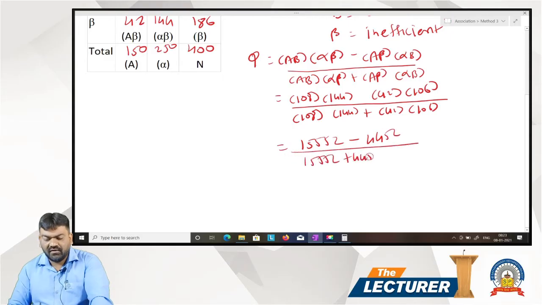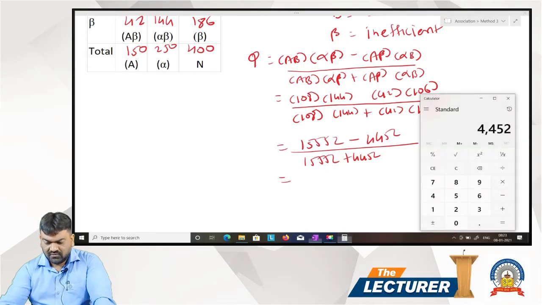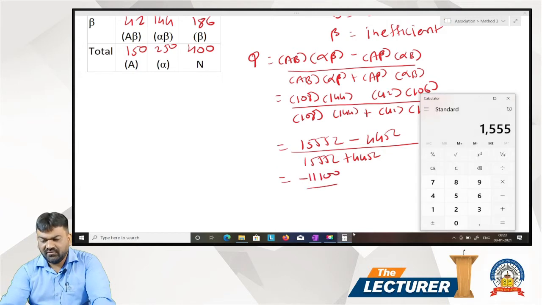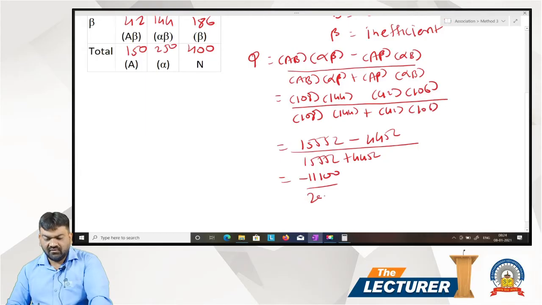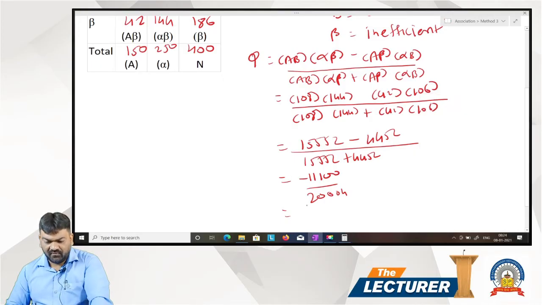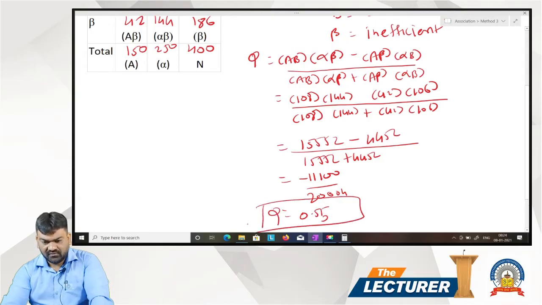15552 plus 4452, minus 15552, 11,100, divided by 15552 plus 4452, 20,004. 11100 divided by 20004, that is 0.55 Q. This is your answer.